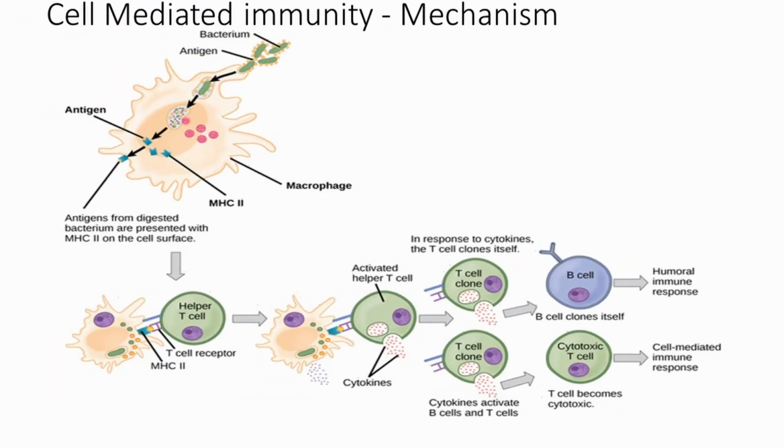This response also has 4 stages: lag phase, log phase, stationary phase and decline phase. Here the lag phase is negligible and does not last for a while. It is a quick response. The log phase continues for a while, and the stationary phase also exceeds that of the primary immune response, and in the decline phase the antibody slowly declines in our body. So now we are going to see about cell mediated immunity.